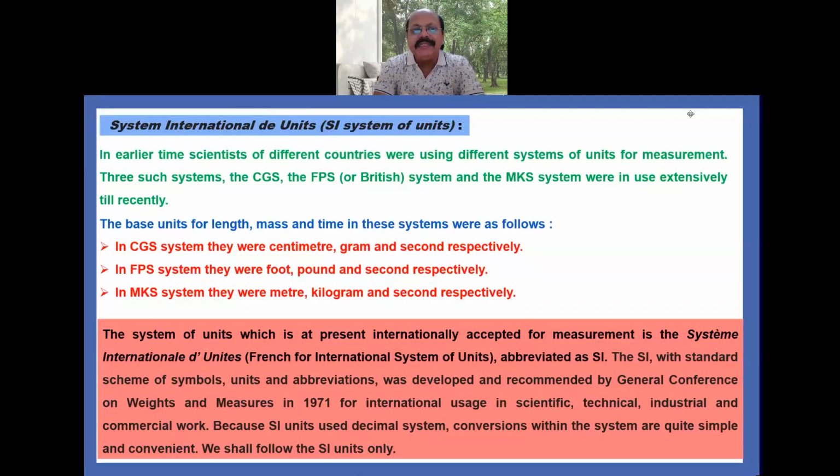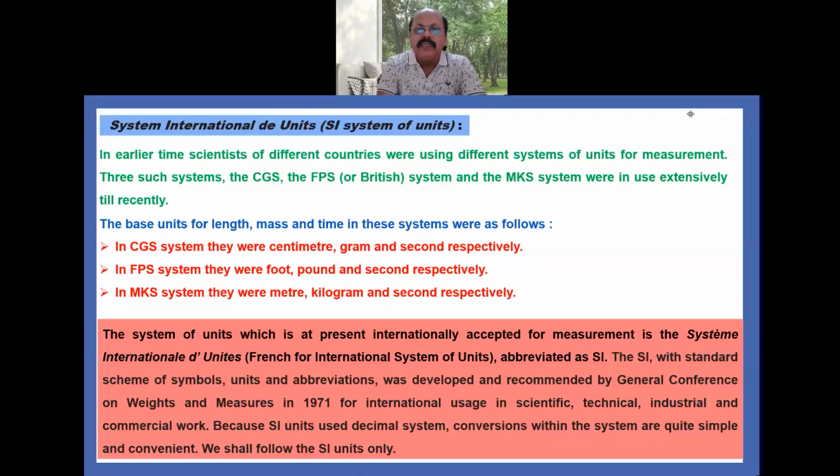The SI, with a standard scheme of symbols, units and abbreviations, was developed and recommended by the General Conference on Weights and Measures in 1971 for international use in scientific, technical, industrial and commercial work, because SI units use the decimal system and conversions within the system are quite simple and convenient. So we shall follow the SI units only now.